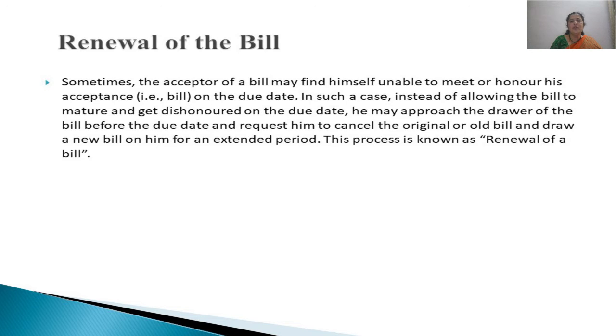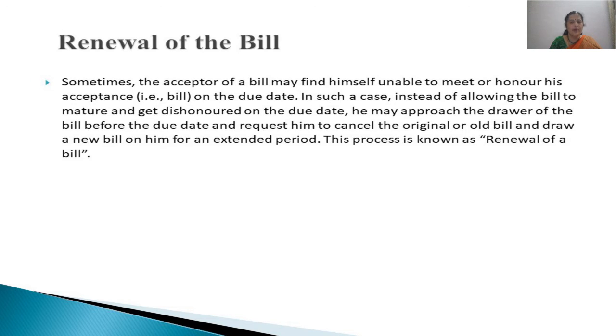So instead of facing all these consequences, the drawee will consult the drawer and request him to cancel that old bill, and to draw a new bill on him, adding an amount of interest.